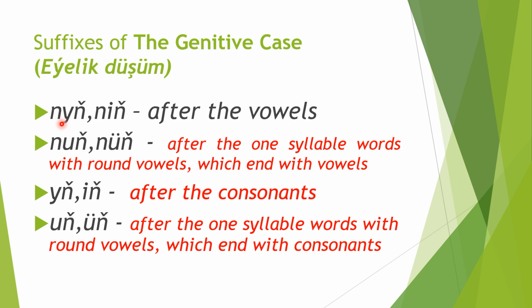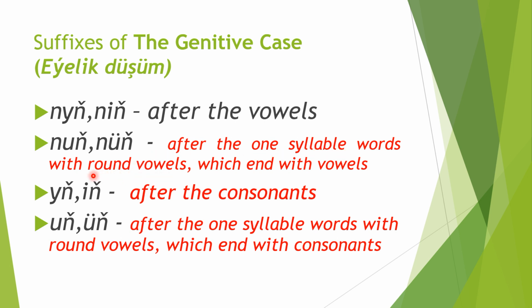That's why. So nyň, niň, after the vowels, we have the different suffixes: nyň, niň, nuň, nüň, yň, iň, uň, üň. 8 suffixes, and we add them after specific vowels or consonants. It depends on the word. We cannot add just one of them. So nyň, niň we add after the vowels, but not for one syllable words with round vowels.